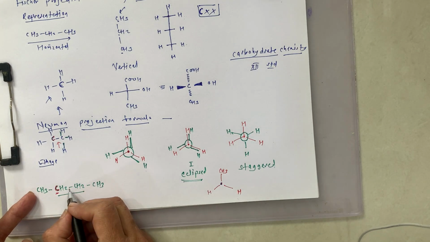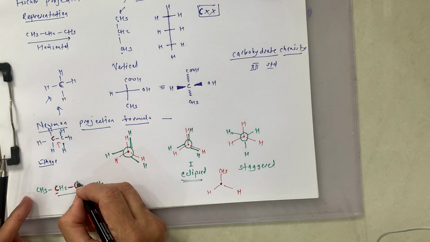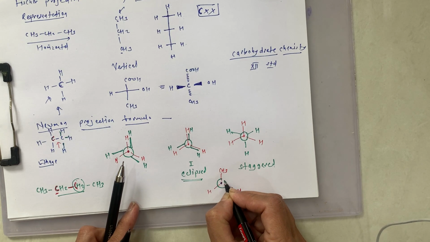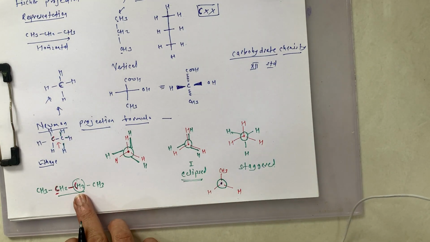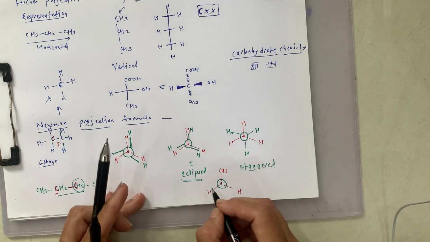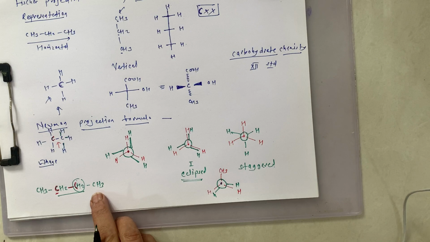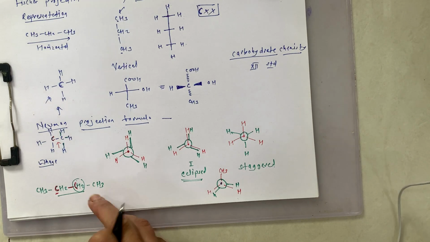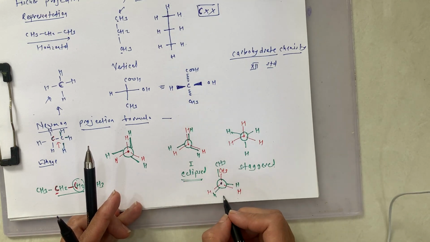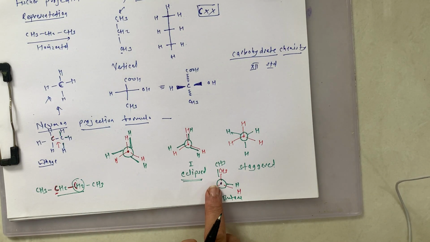Now considering this C-C single bond, this carbon is the rear carbon. So I am putting a circle for this rear carbon, and now how many hydrogens are attached to this rear carbon? Again 2 hydrogens. So I am showing this with the 2 hydrogens like this. Now what is remaining? The remaining one is again CH3. So I am showing here CH3. This is the eclipsed formula of butane. Getting this?